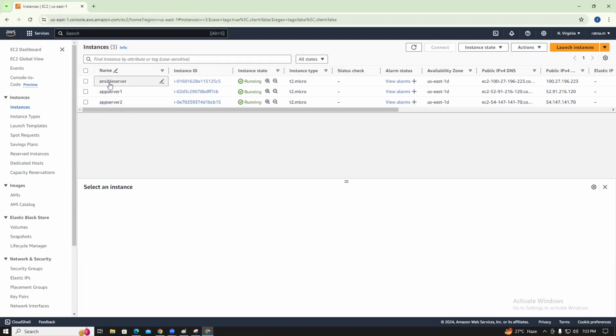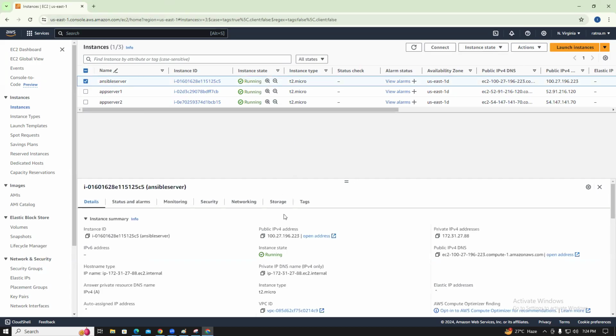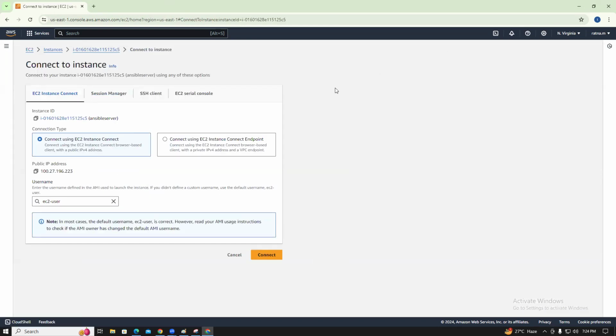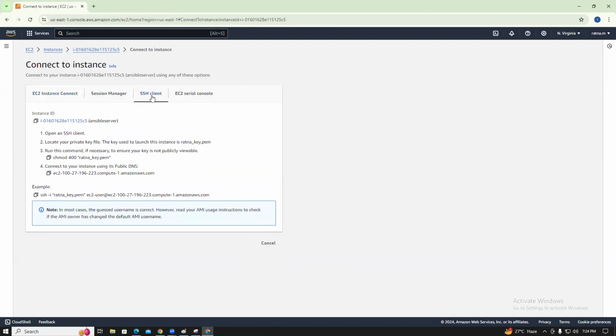So in the Ansible server, what can you do? Connect to the server. How do I connect? I can connect with the public key, guys. I want to connect to the server by using EC2 Instance Connect, which is a web connect, SSH connect.